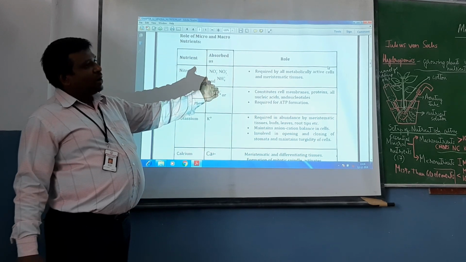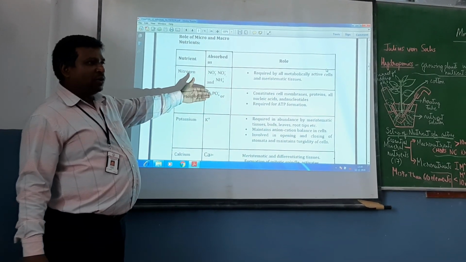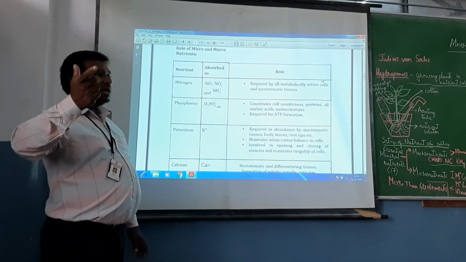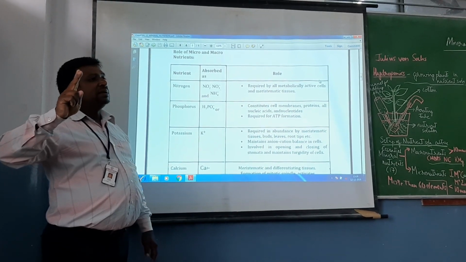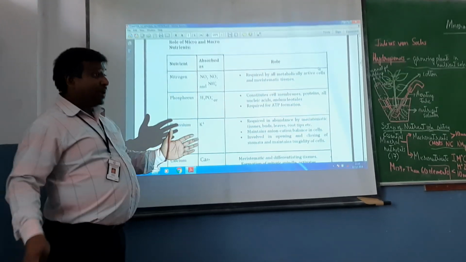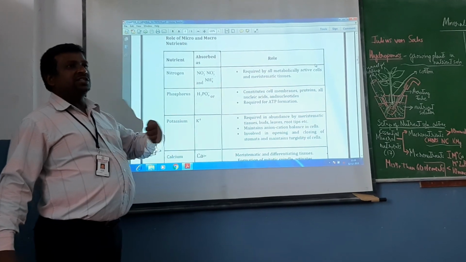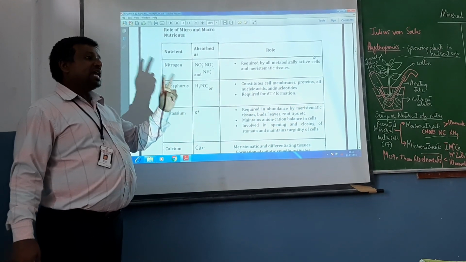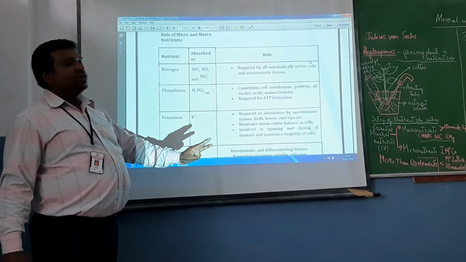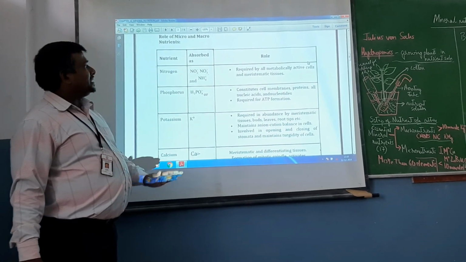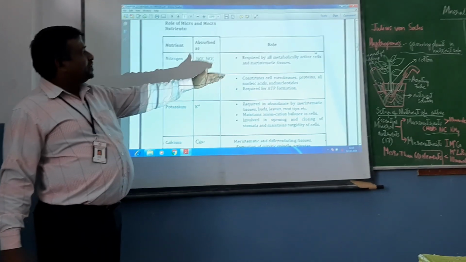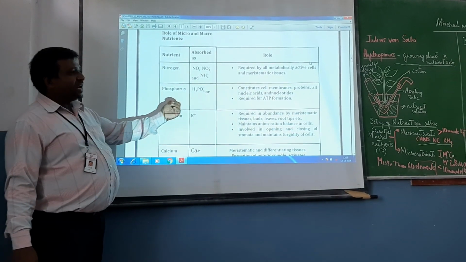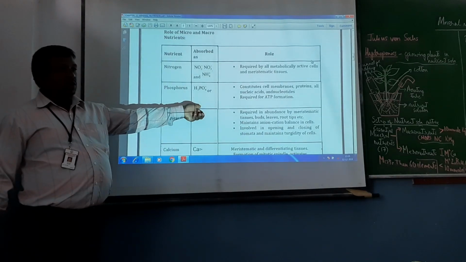Okay, so they are required by all metabolically active cells because they are macronutrient. Nitrogen is macronutrient. NPK, farmers use NPK. What is NPK? Nitrogen, potassium and phosphorus. They are required for the plants. So farmers utilize urea. So through different processes they add up this nitrogen, potassium and phosphorus, which are macronutrients required for the growth of the plants. So they are required by all metabolically active cells and growing tissues, which we call meristematic tissues.